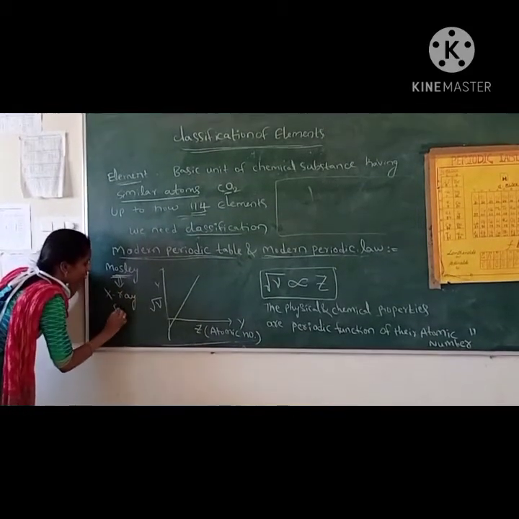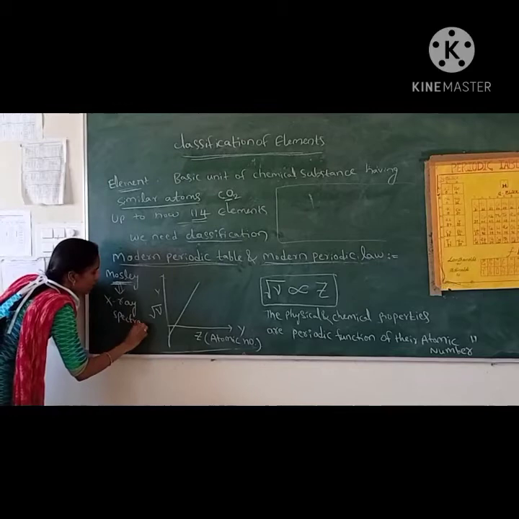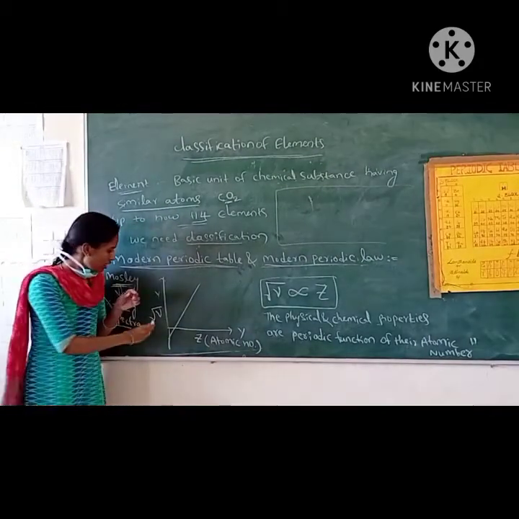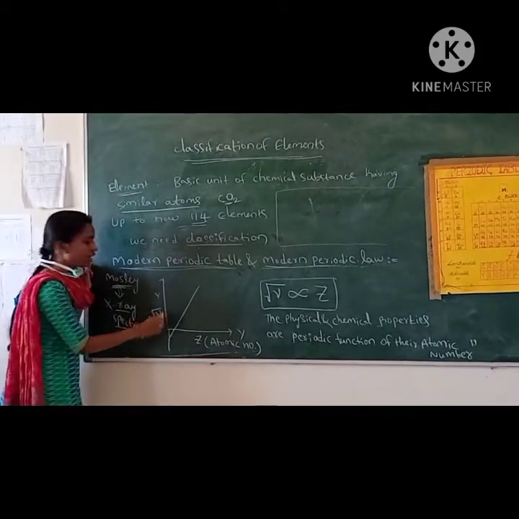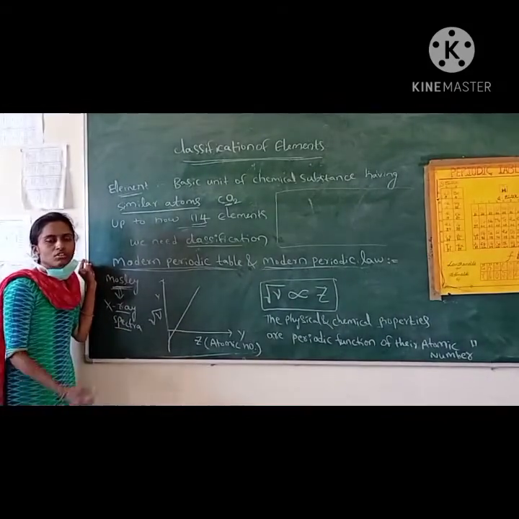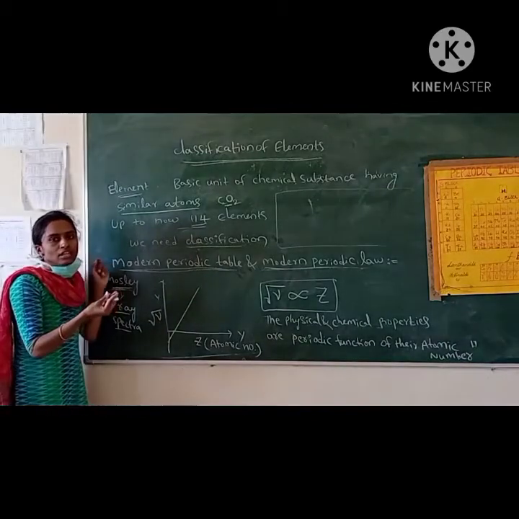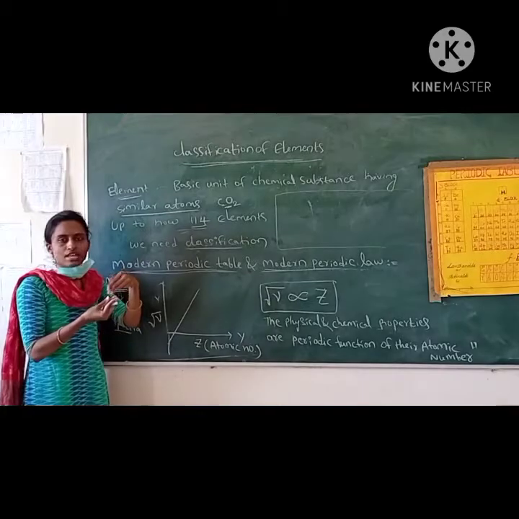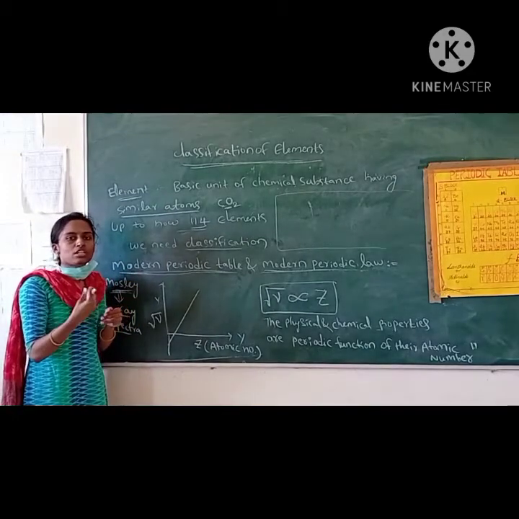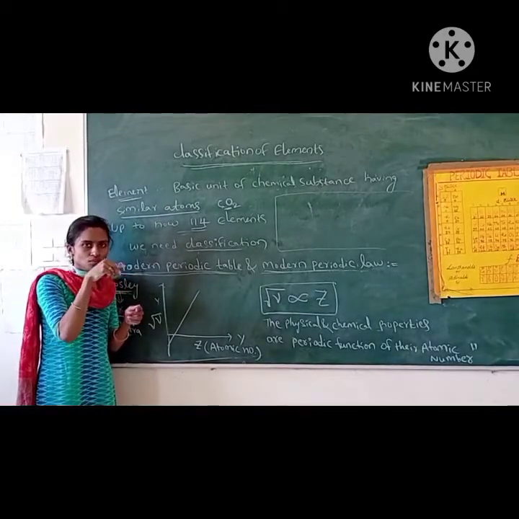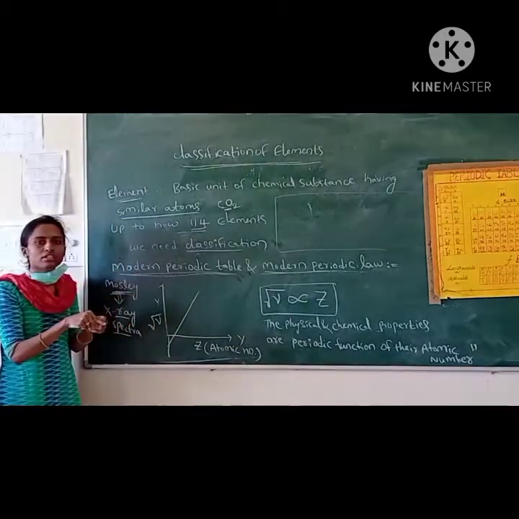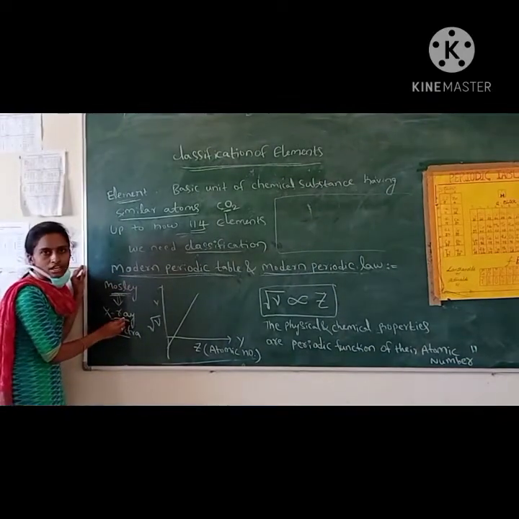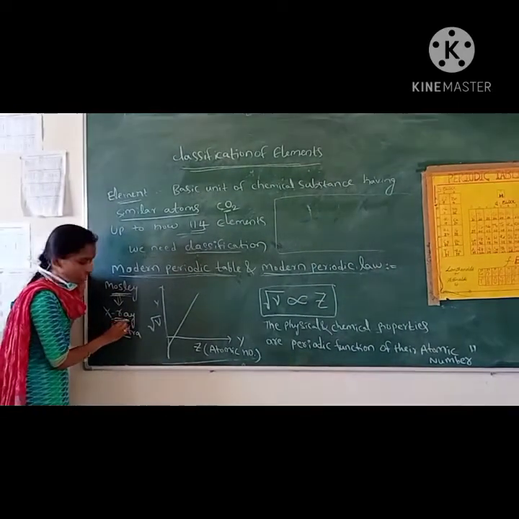He recorded the X-ray spectra of some substances and proved that the frequency of emitted X-ray radiation depends on the atomic number. He took the substance and gave incident light, and the substance emitted some radiation, the X-ray radiation, and he recorded the X-ray spectra.